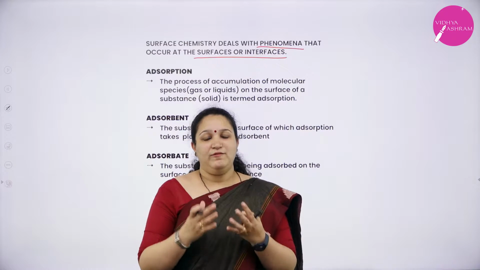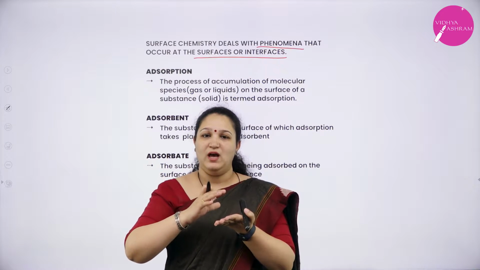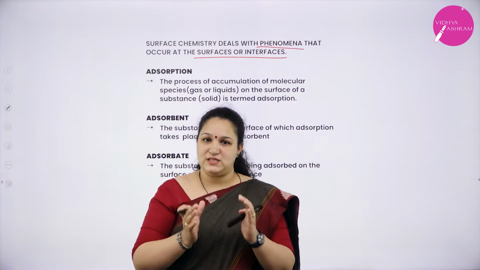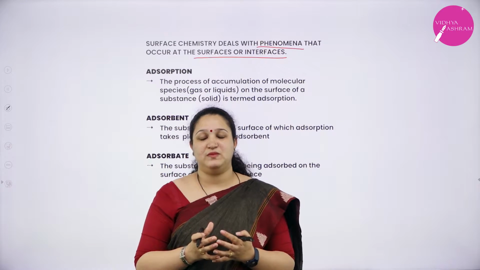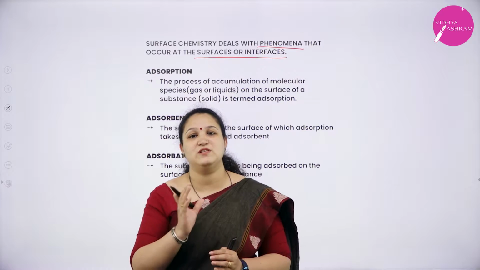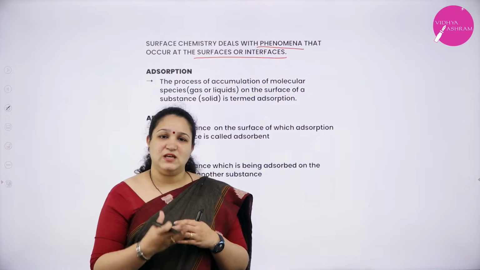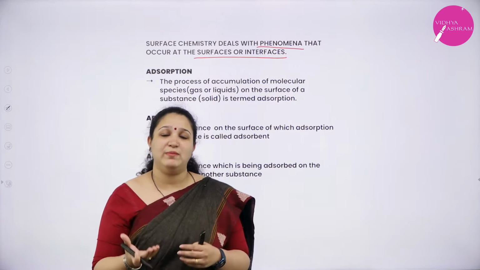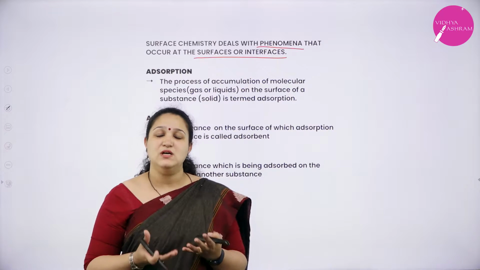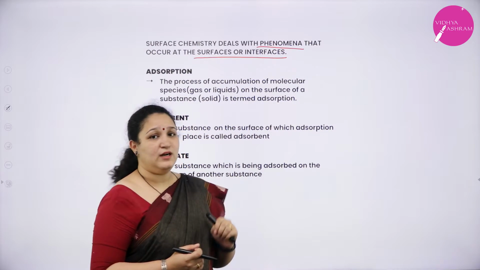If I take a solid, the outermost surface, what is the nature of that surface and how is it interacting with the environment? The study about that itself is called surface chemistry. It can be a physical phenomenon happening on the surface, or a chemical phenomenon, or interfaces also we have used in the definition.